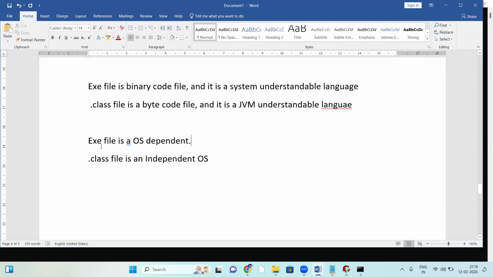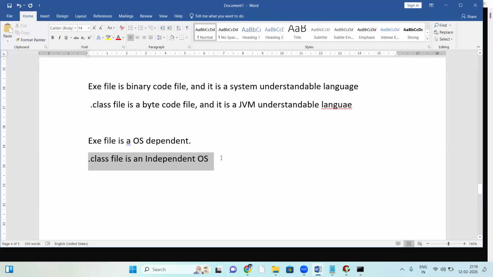The main reason is that an exe file contains the OS library, while a .class file doesn't have the OS library. Practically I'll show it in the next session. So why is an exe file OS dependent? For example, C and C++ exe files are OS dependent, while a Java .class file is independent of OS.